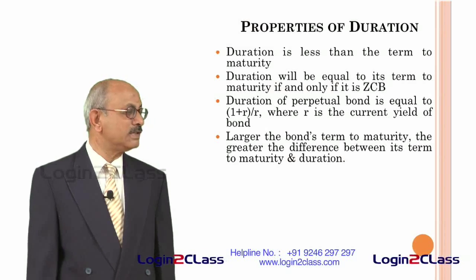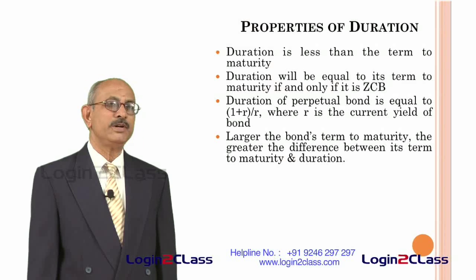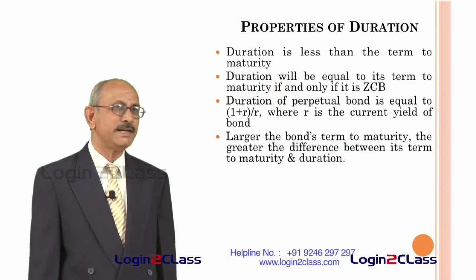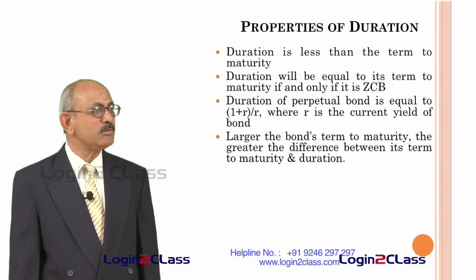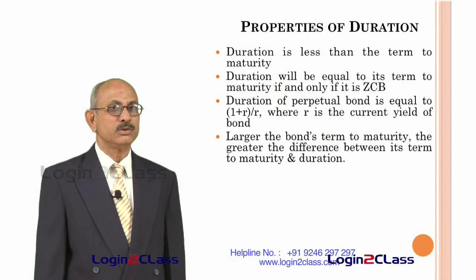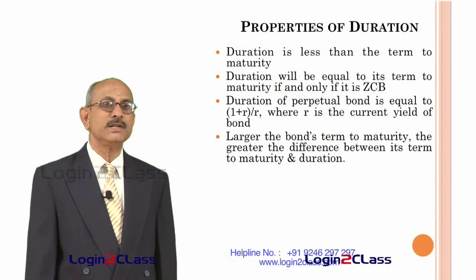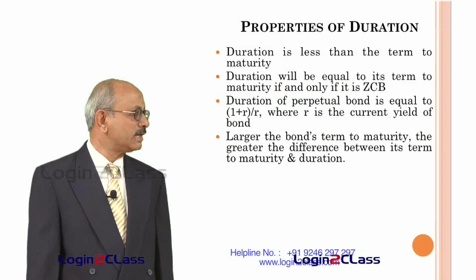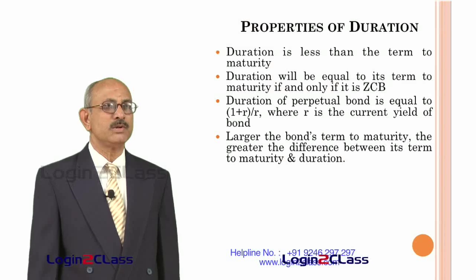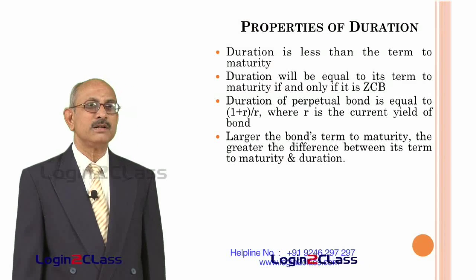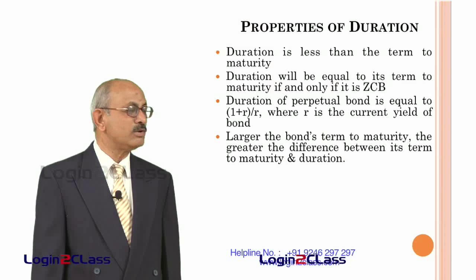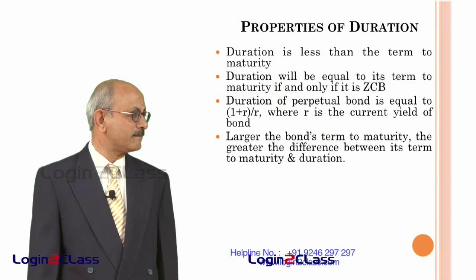So, the difference between the two is 85 years. But if you reduce the bond's maturity to say 10 years, then the duration of the bond, let us say, is 4 years. So, the difference will get reduced to 6 years. So, the difference will go on reducing as the maturity of the bond comes down, or in other words, as the duration of the bond increases, the maturity of the bond also increases at a faster rate.